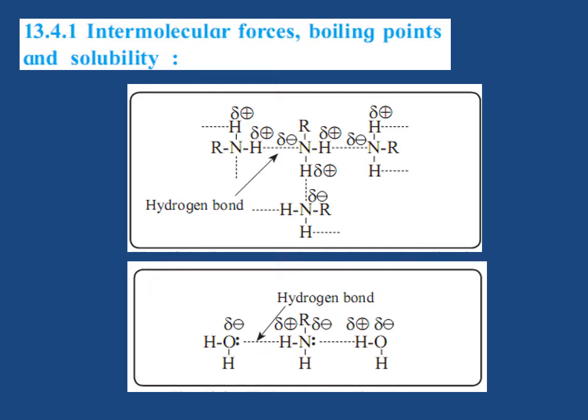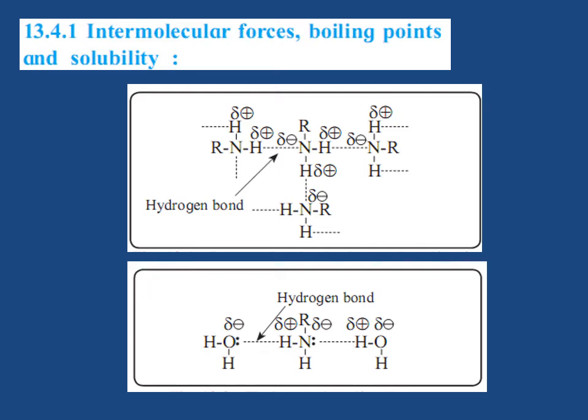Tertiary amines do not have intermolecular hydrogen bonding as there is no hydrogen atom on nitrogen, but due to the polar N-C bond they are polar molecules with intermolecular dipole-dipole attractive forces. Thus, intermolecular forces of attraction are strongest in primary amines and weakest in tertiary amines.